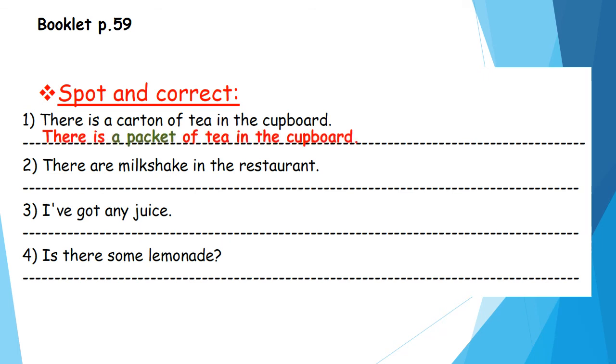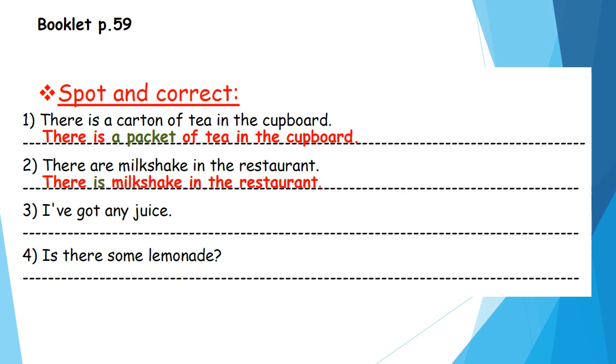Super. Number 2. There are milkshake in the restaurant. Okay, I want to ask you a question. Milkshake is countable or uncountable? Yes, Super Junior 3. Milkshake is uncountable. Can we use R with uncountable nouns? No. Uncountable nouns only have singular form. So we must cross R and write is. There is milkshake in the restaurant.